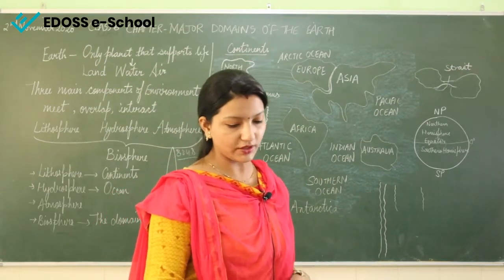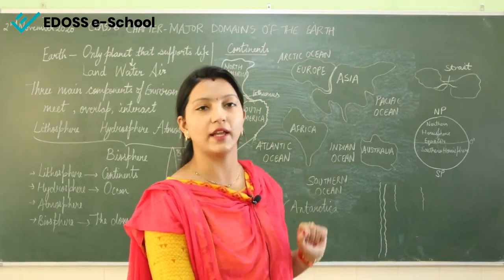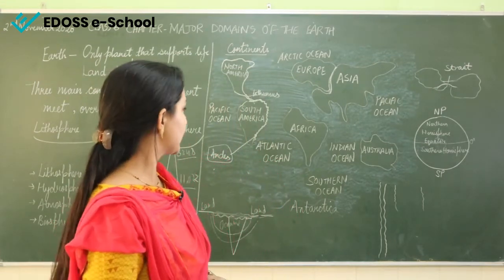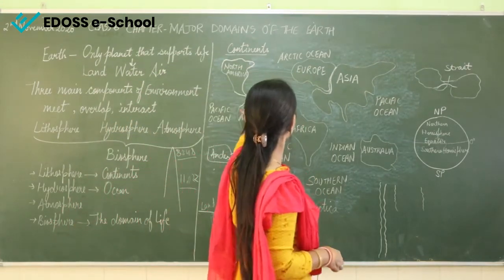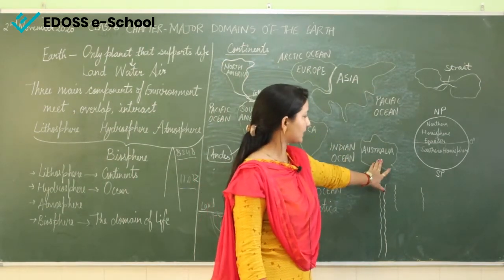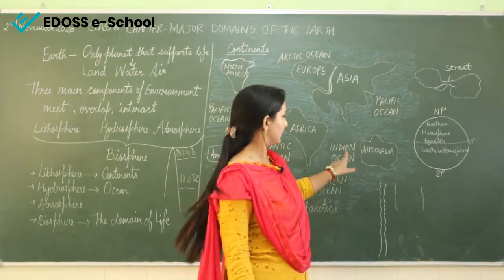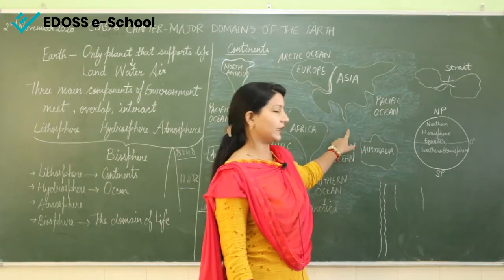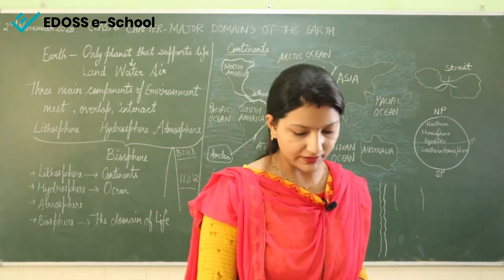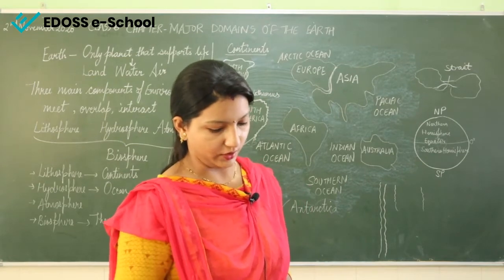Australia is the smallest continent, and it also lies in the southern hemisphere. As you can see, it is surrounded on all sides by oceans and seas. Europe and Asia were close to each other, but Australia is completely surrounded by the seas and oceans. All around you can see water. Therefore it is called the island continent. It is also known as the island continent.